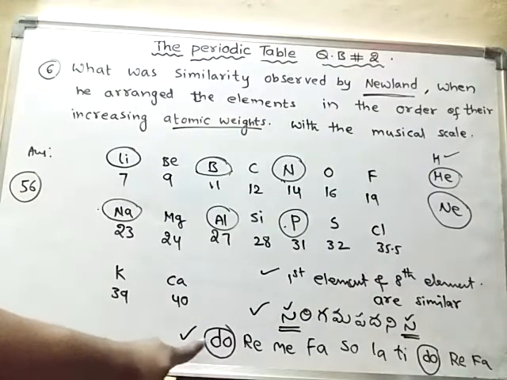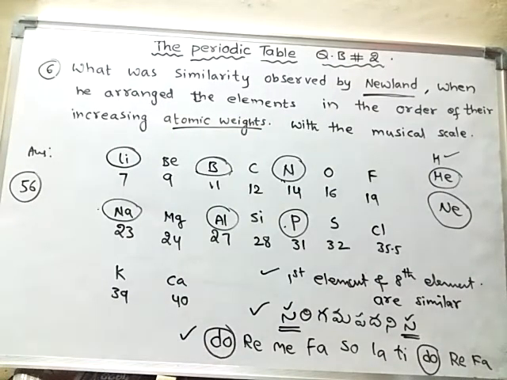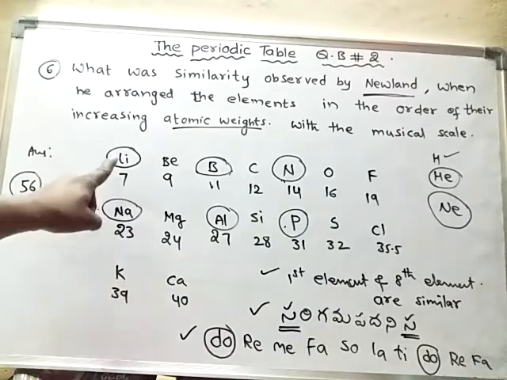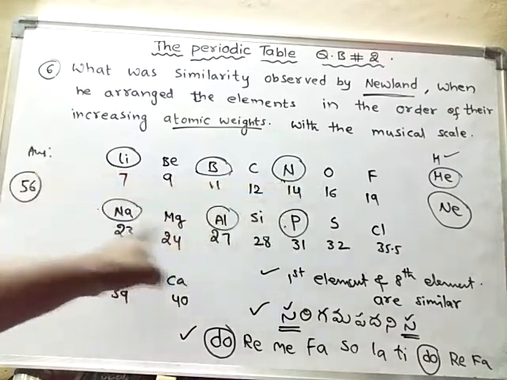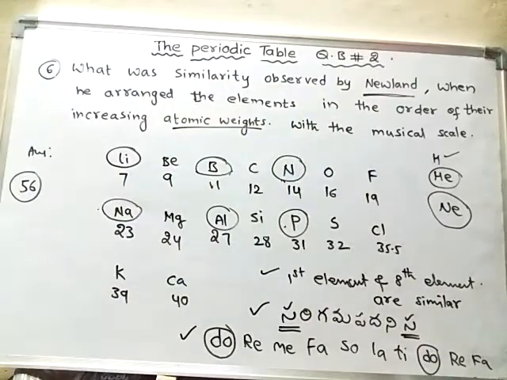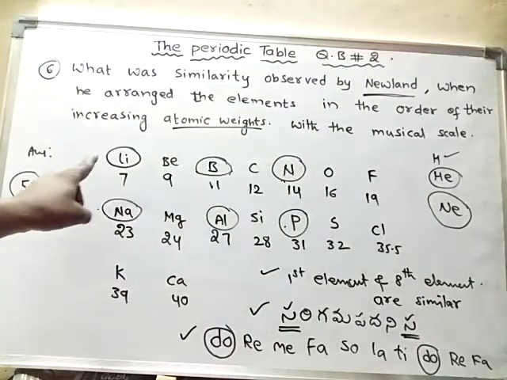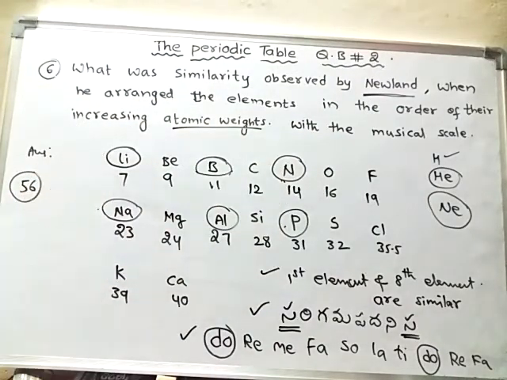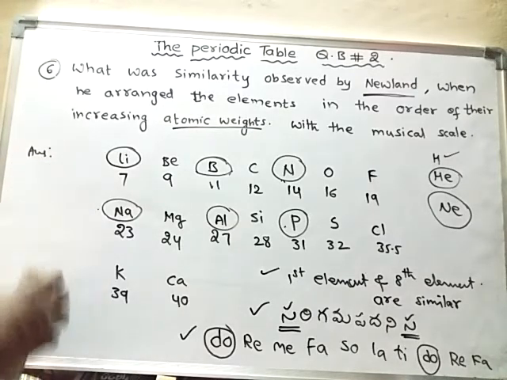In the musical note, the first and eighth notes are similar, and in the same way, in the arrangement of elements done by Newland, the first and the eighth elements are similar. So that is the similarity noticed by Newland.